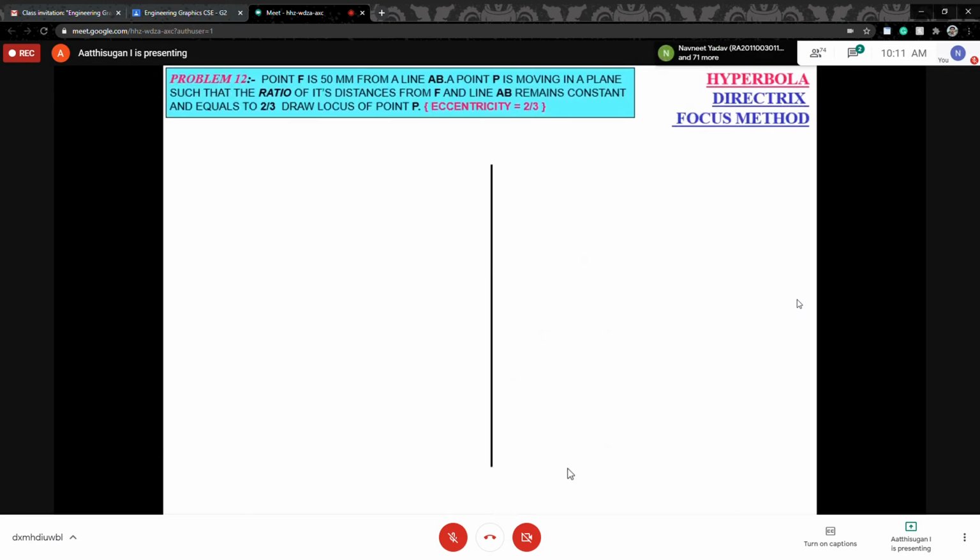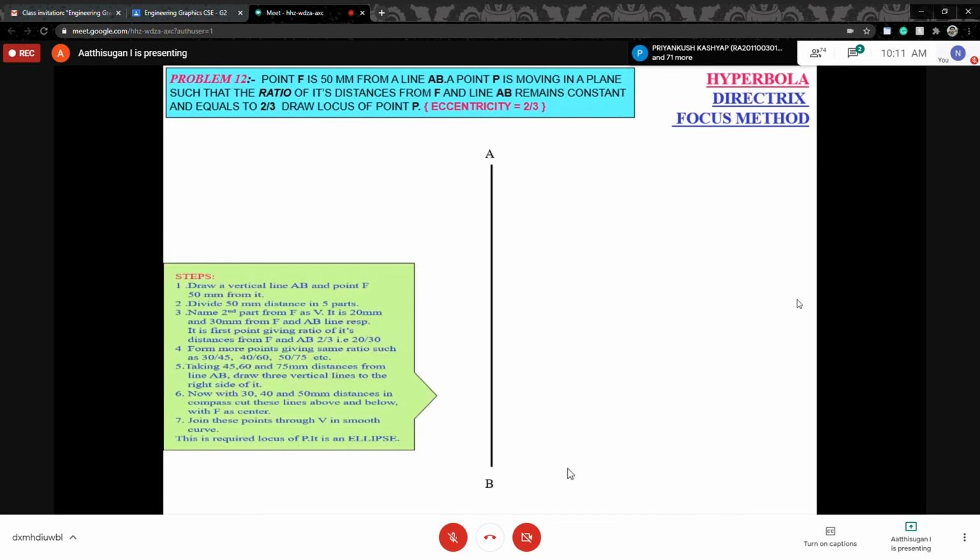This may be helpful. The directrix-focus method, the eccentricity method. Taking chalk and board is easy here, so just try to understand this concept. For the eccentricity method, I'll explain here, and after that I'll move to AutoCAD directly. It is 11:10 now, so we have only half an hour. So I'll move to AutoCAD directly next.